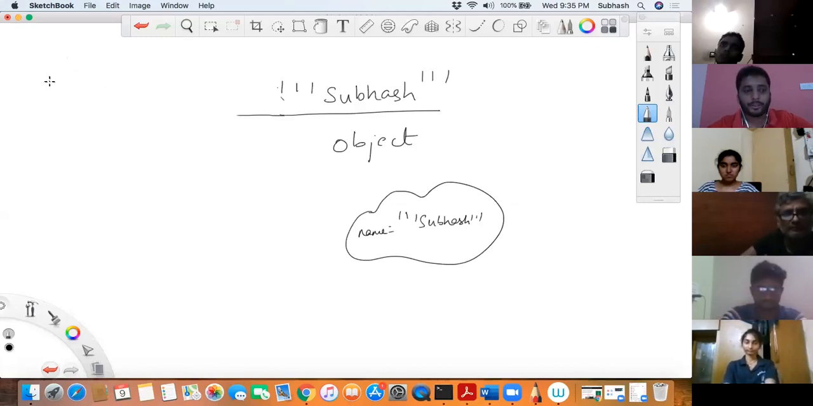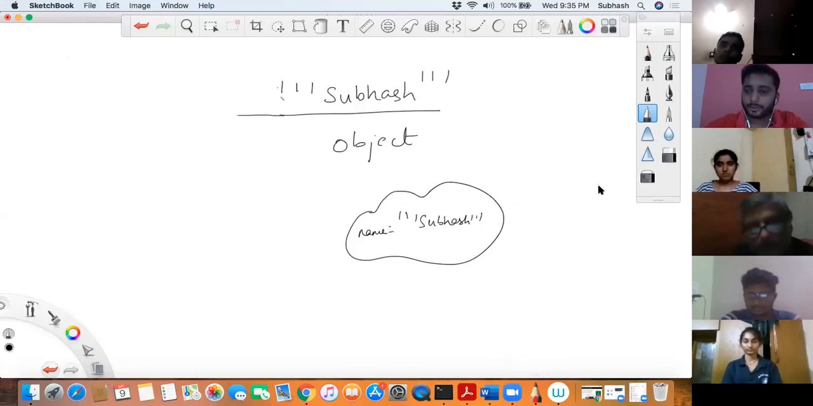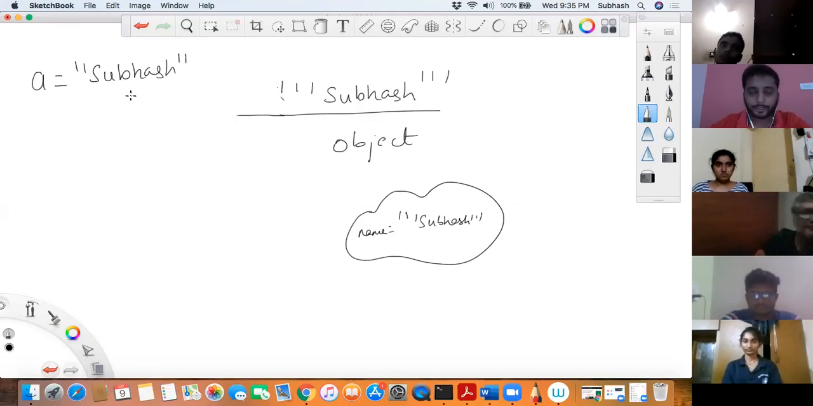Okay, can you give me an example? Just take that A is equal to, in double quotes, Subhash. Okay, I write this. So now A has a value of Subhash. I mentioned this in double quotes. So how will Python not take this as garbage for A? Because Subhash has been referenced by the variable A.